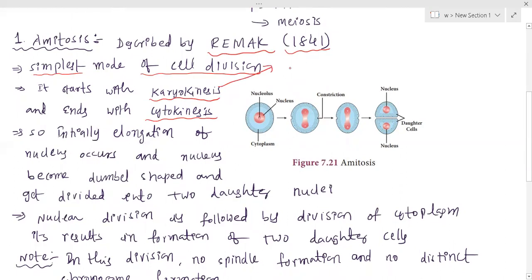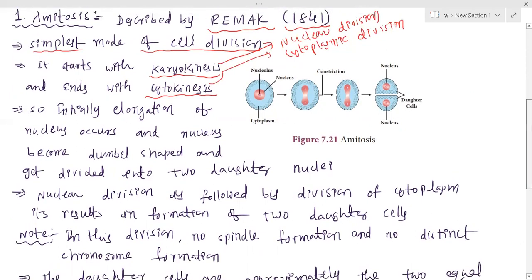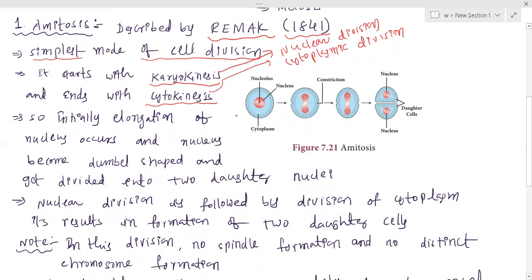Karyokinesis means nuclear division, whereas cytokinesis means cytoplasmic division. Remember once again, it is the simplest mode of cell division compared to mitosis and meiosis, and the amitosis process starts with karyokinesis and ends with cytokinesis. Let us see what changes take place inside the cell.